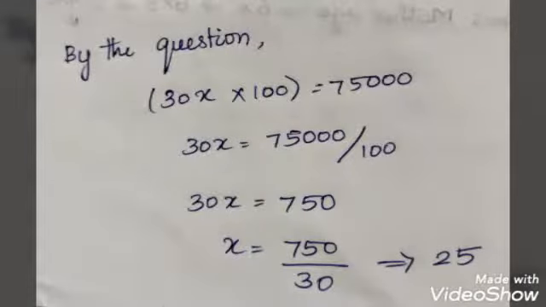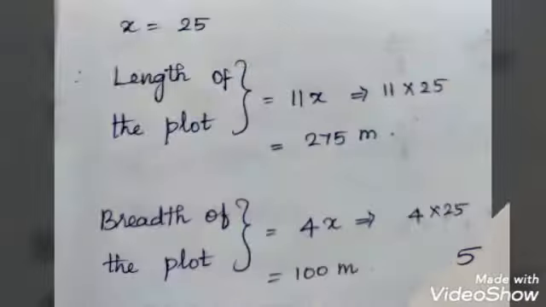So by the question, 30x into 100 equals the total they are spending, 75,000. So the 100 will go to that side, multiplied becomes divided by 100. So 75,000 divided by 100 gives you 750. So 30x is equal to 750. x is equal to 750 divided by 30. 0 and 0 get cancelled. 1 3 is 3, 25 3s are 75. Is it clear? So x is equal to 25, we found out.